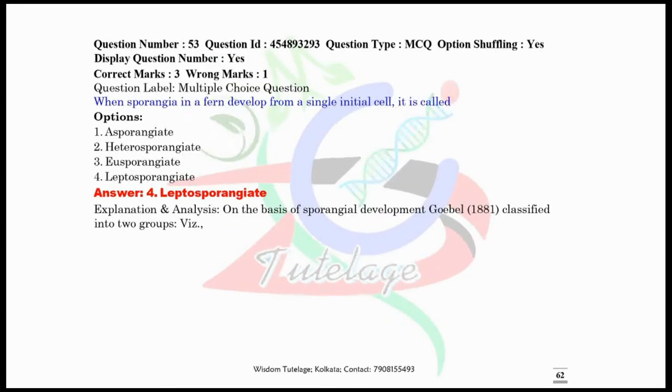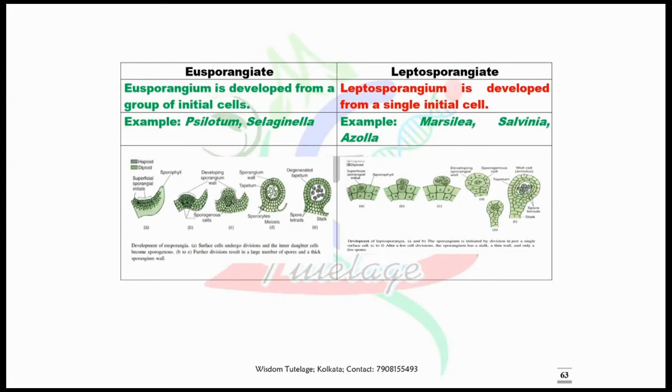Now question number 53. When sporangia in a fern develop from a single initial cell, it is called leptosporangiate type. There are basically two types of sporangial development. One is leptosporangiate and another one is eusporangiate. In case of eusporangium, it is developed from a group of initial cells. But in case of leptosporangiate sporangial development, the leptosporangium is developed from a single initial cell. I have also given the examples here and the diagrammatic illustrations for your better understanding.